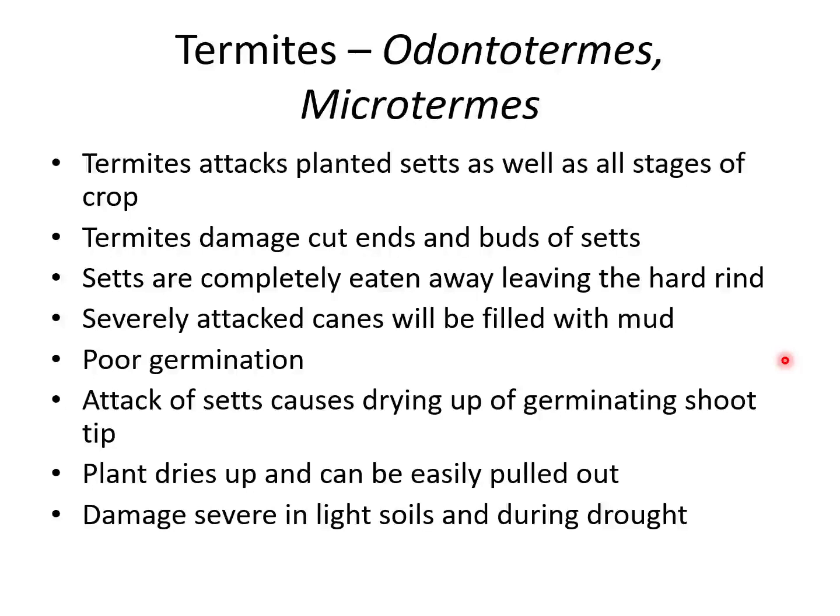From planting, they start feeding from the cut ends of the sets, and the entire inner contents will be fed by the termites, and there will be mud filled inside the sets, leaving only the outer hard rind. Termites also feed on the buds, leading to poor germination. Even if the set germinates, the shoot will dry up, and the termites feed on the roots. Because of that, the plant can be easily pulled out. It is severe during drought and in light soils.